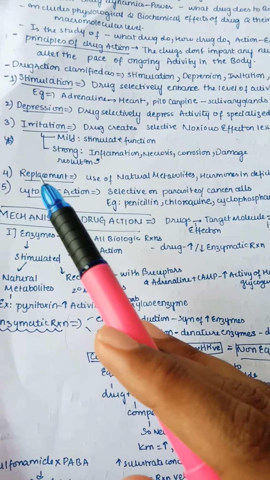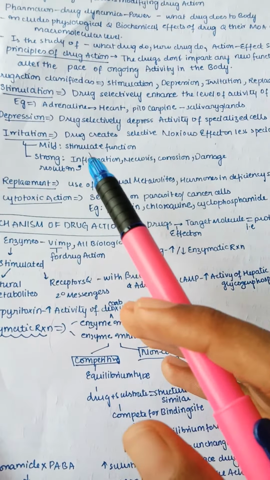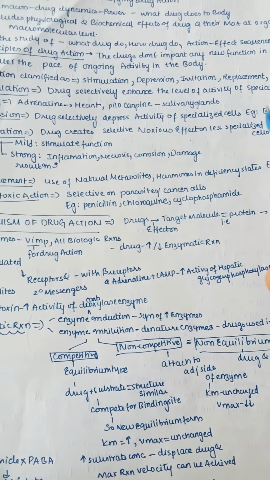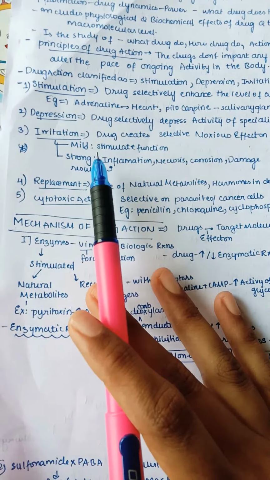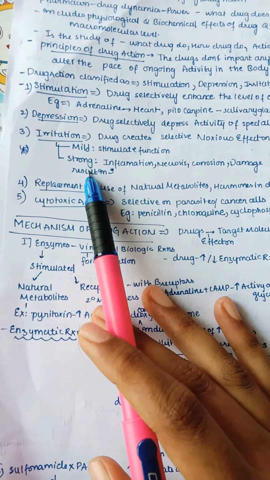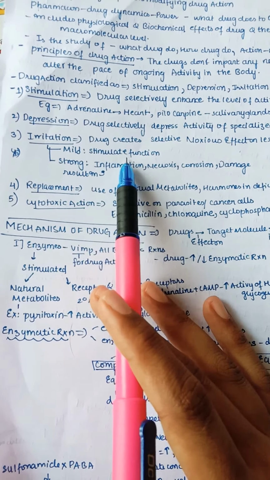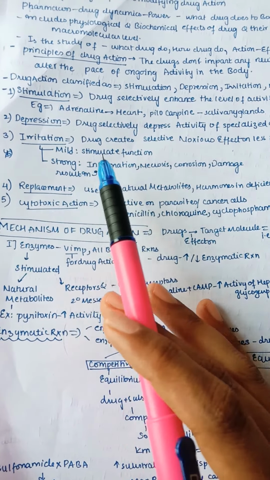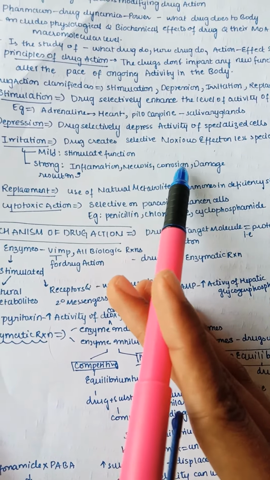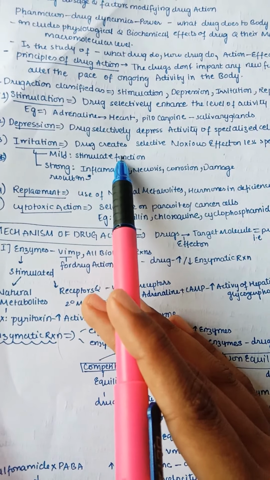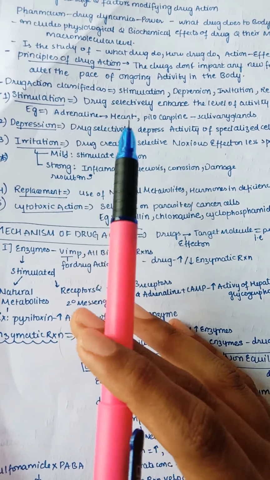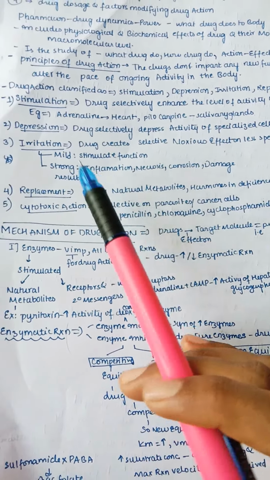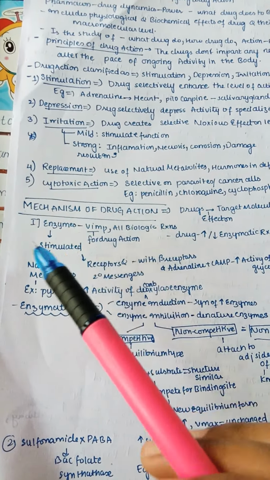Next, coming to irritation. The drug creates a selective noxious effect on less specialized cells. Irritation is again divided into mild or strong. If the irritation is mild, it can stimulate the function. But if irritation becomes strong, it may cause inflammation, necrosis, corrosion and damage. So a mild effect is good for us, but a strong one is bad.